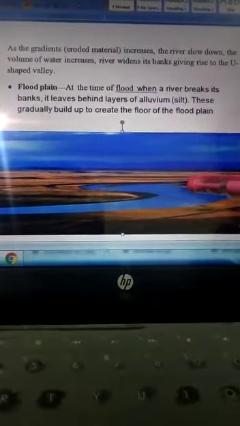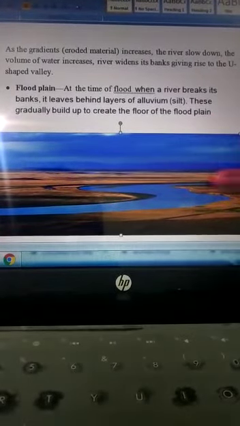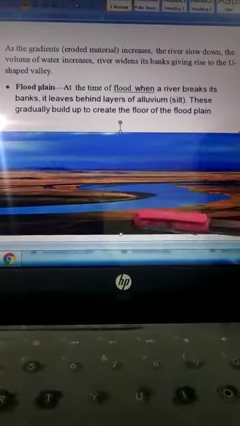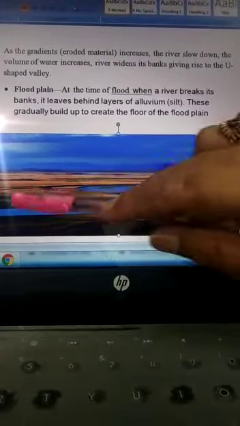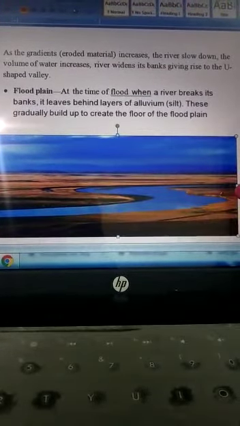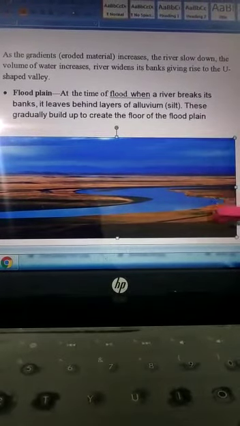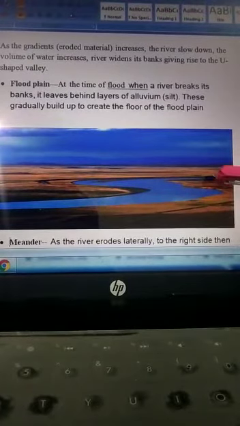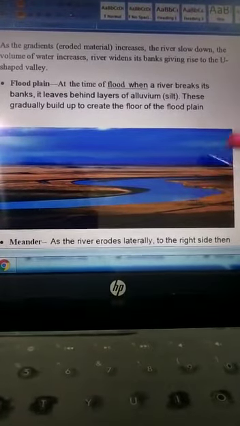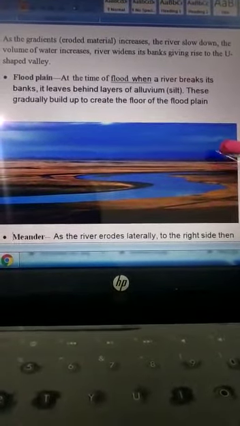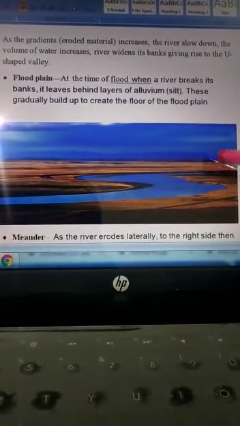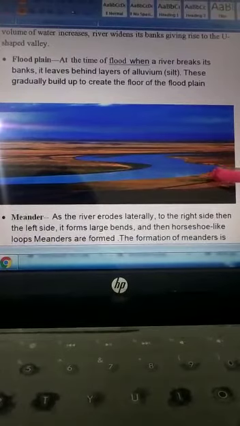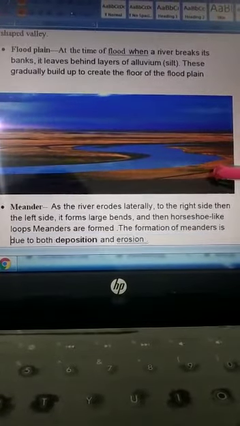At the time of flood, when a river breaks its banks, it leaves behind a layer of alluvium. You can see here the layers of alluvium, or silt. This is a very fertile area where we can find the floodplain. It is the place where agriculture is very common. It is the best for farming.